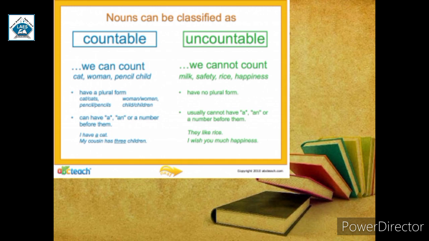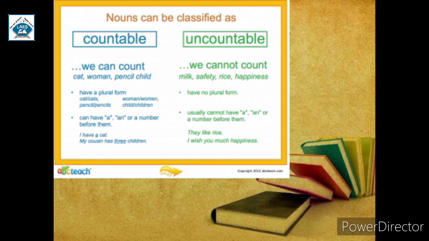From the word we can understand that noun which we cannot count is known as uncountable noun. For example, milk, safety, rice, happiness, etc. Note that uncountable noun doesn't have plural form. You cannot write milk as milks, safety as safeties, rice as rices. That is wrong. Uncountable nouns are always in singular form.